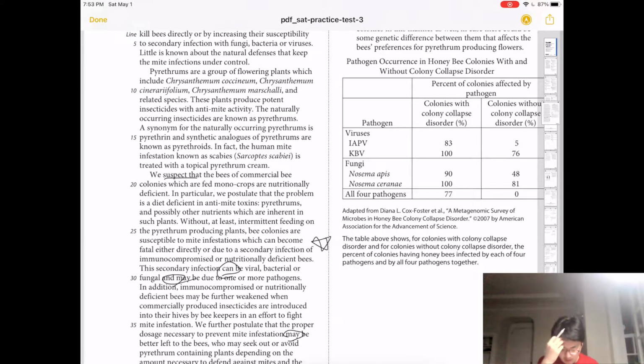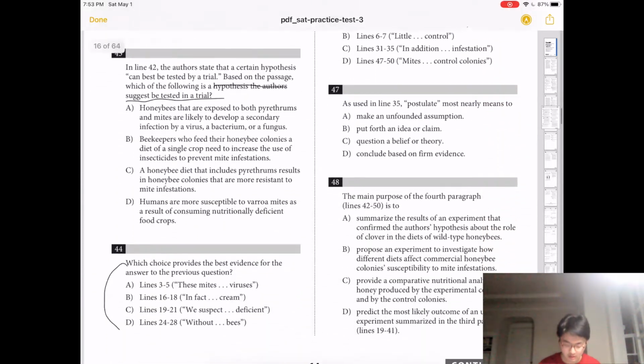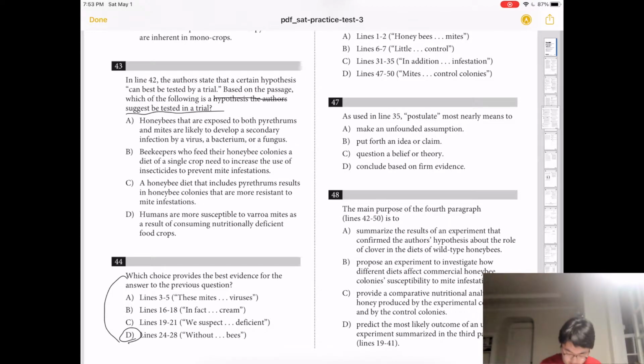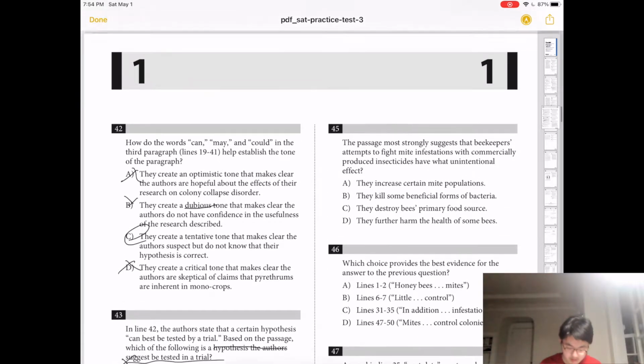This one's like, we're gonna see what they're eating, and we're gonna check what mites they're getting. So we know that's D, and D is connected to. It's not about humans. This just talks about single crops and insecticides. No, this is incorrect. The answer is C.